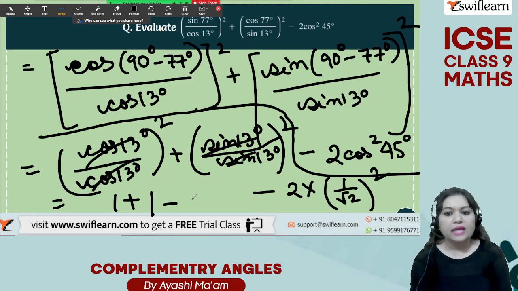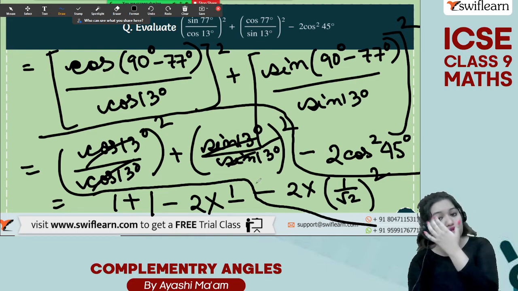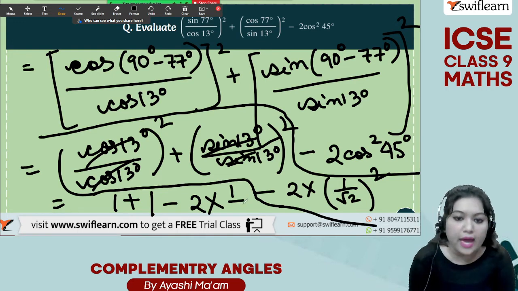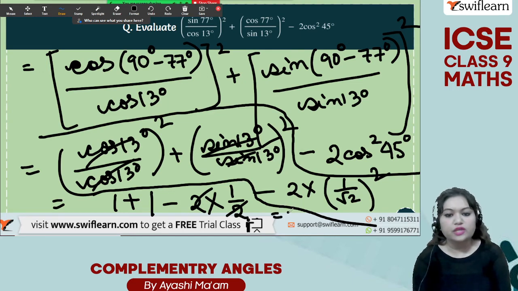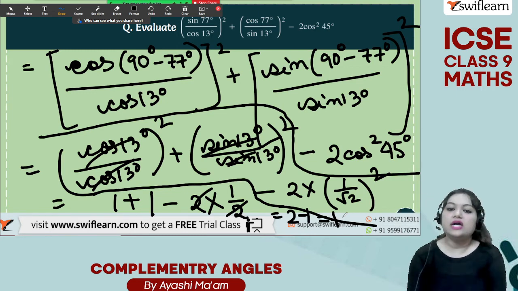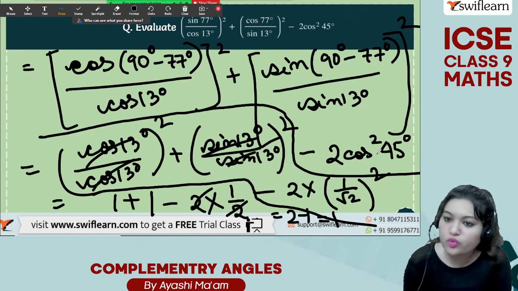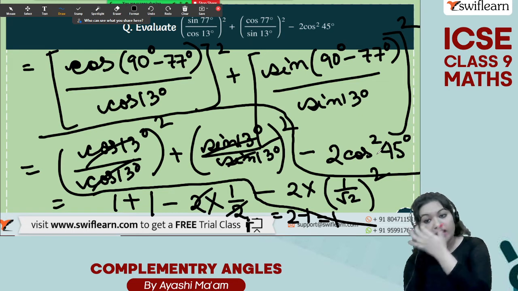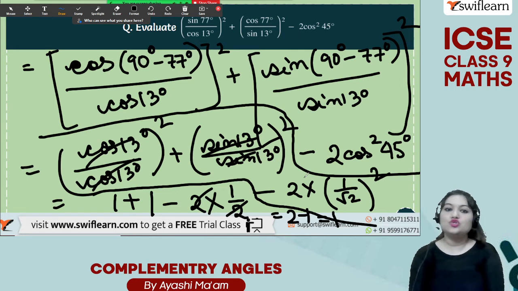So plus 1 minus 2 into, when you square 1 by root 2, so it will become 1 by, so root 2 into root 2. That means what? Root 2 square. Root 2 square is going to give us 2, right? So 2 by 2 will cancel each other and we will be left with 2 minus 1, which is equal to 1. Very, very easy sum. Just here you need to remember that cos 45 is 1 by root 2. So cos square 45 will be 1 by root 2 square, and when we do the square of 1 by root 2, you will get it as 1 by 2. Okay.